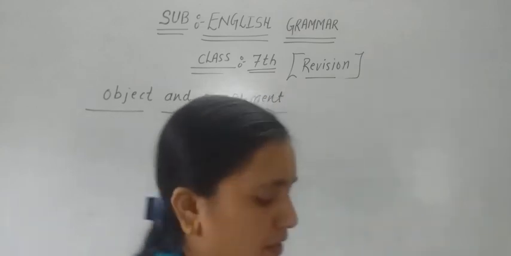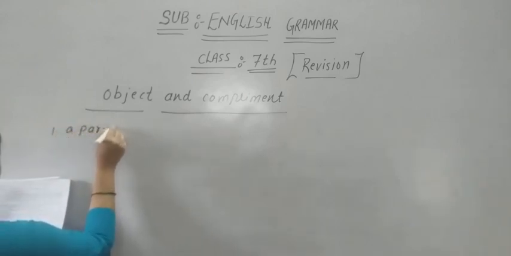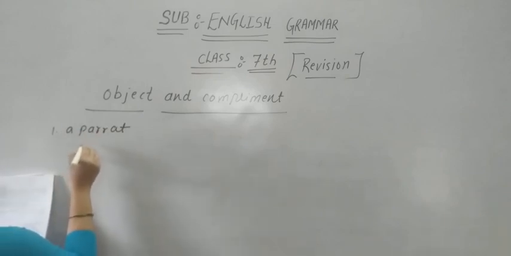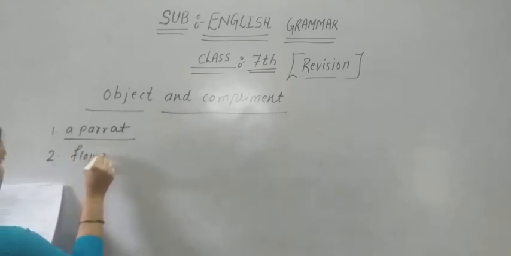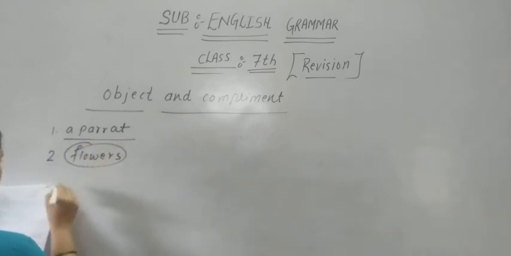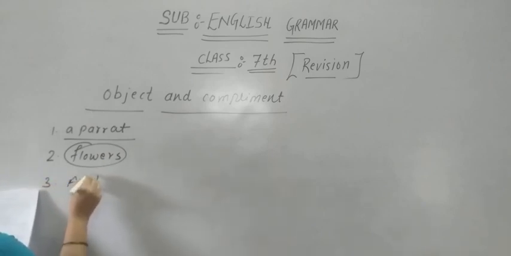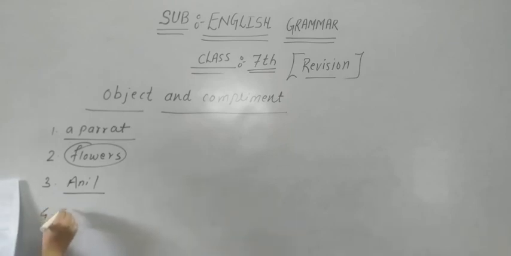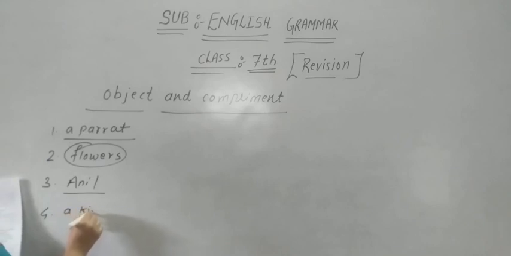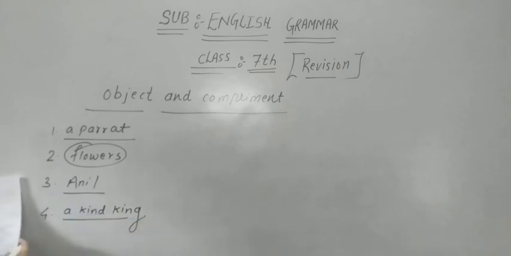Now, the first one, a parrot, complement. Second, flowers, object. Anil, complement. A kind king, complement.